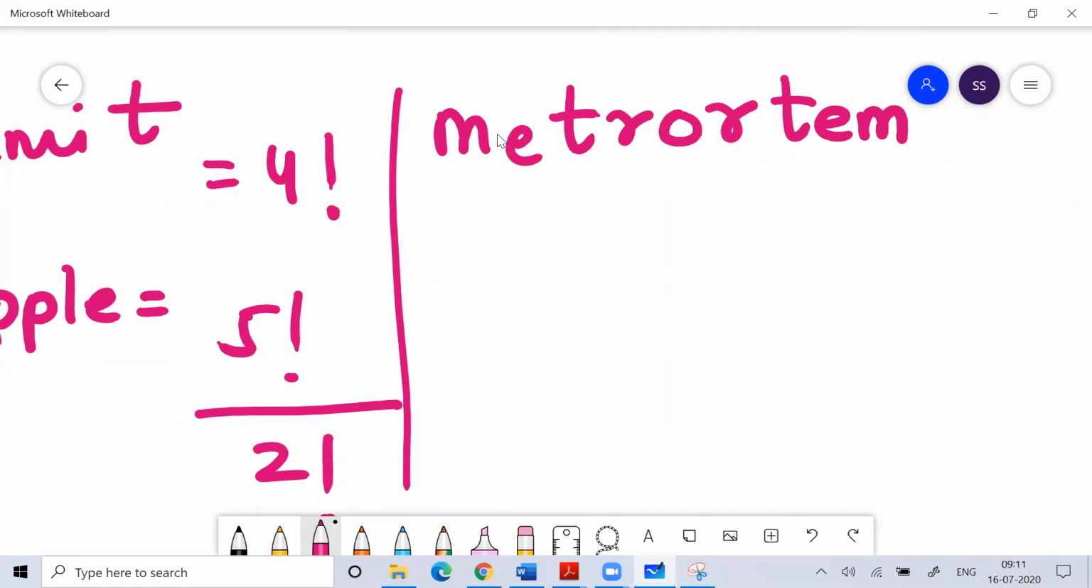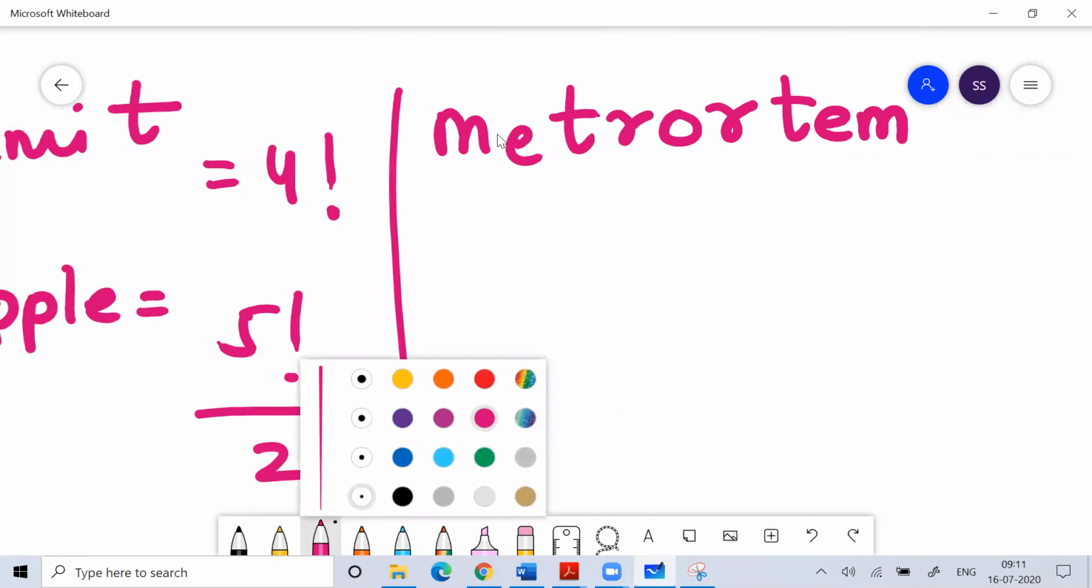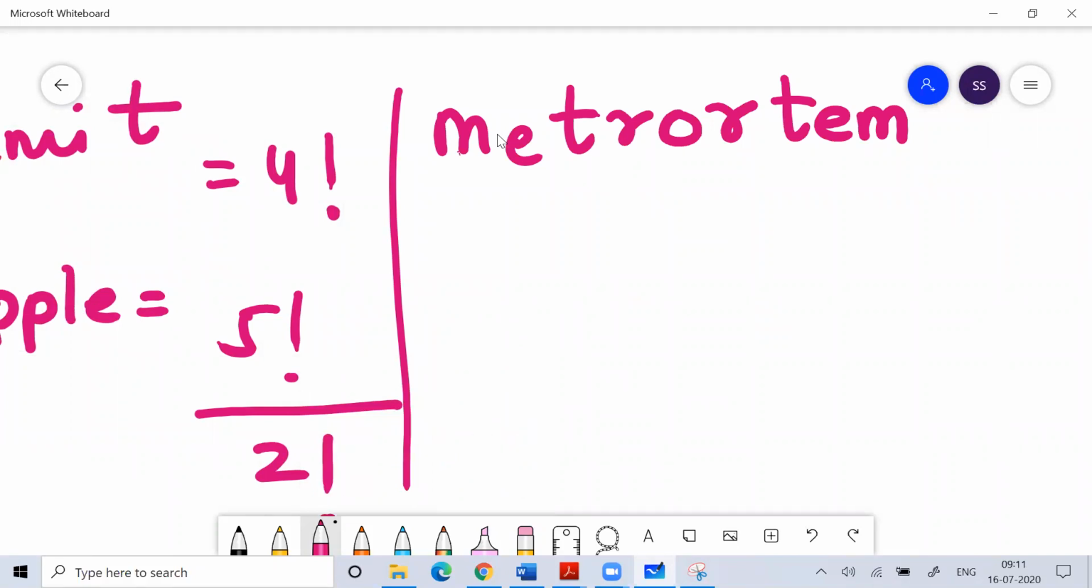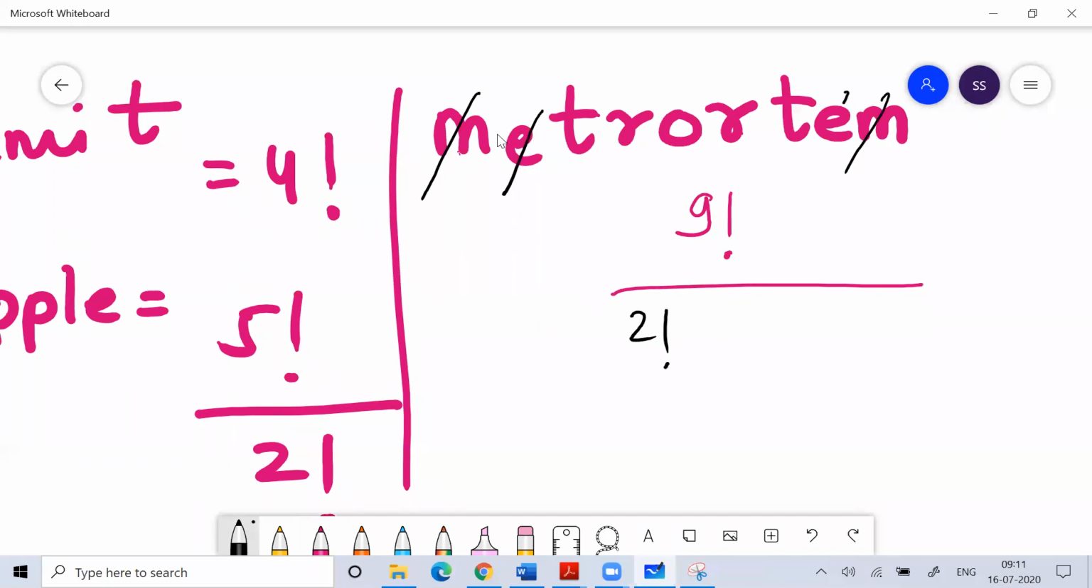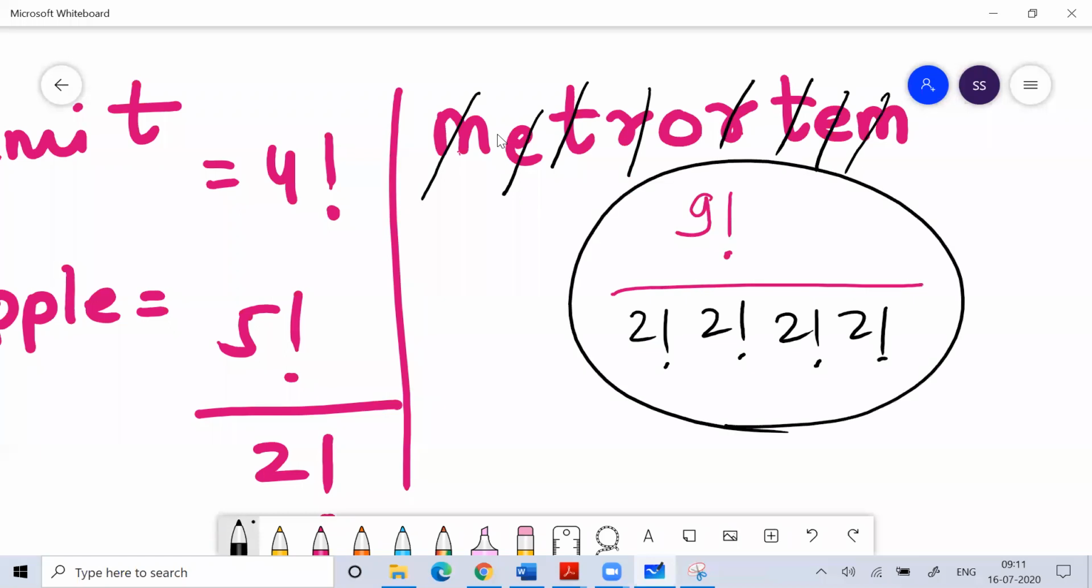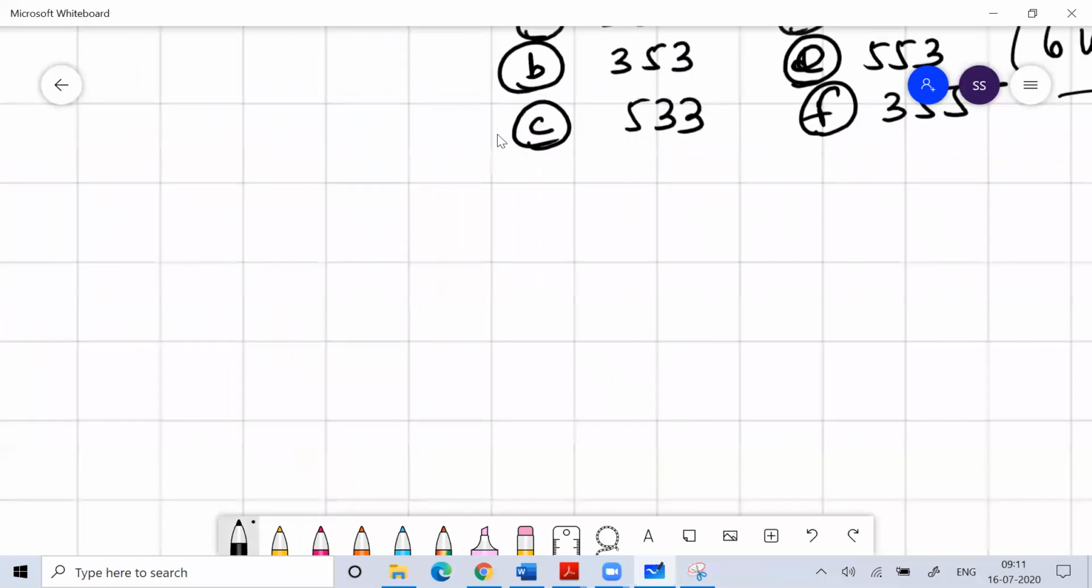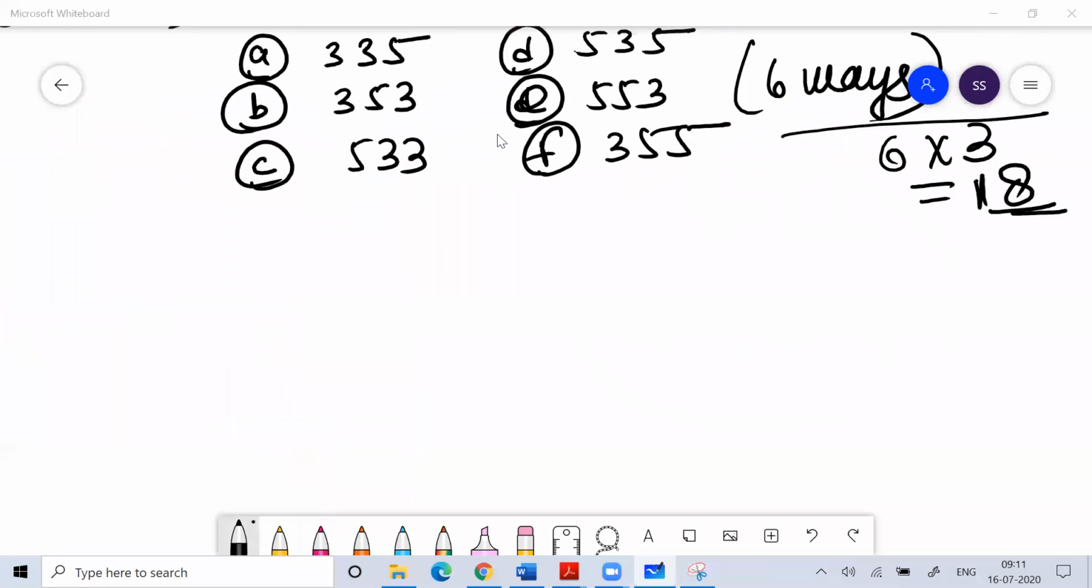In how many ways can you write this word called metotem? So 1, 2, 3, 4, 5, 6, 7, 8, 9. So 9 factorial. Here the M repeats 2 times, so 2 factorial. E repeats 2 times, 2 factorial. T repeats 2 times, 2 factorial. R repeats 2 times, 2 factorial. I hope you can understand this. Anyone have any doubt?